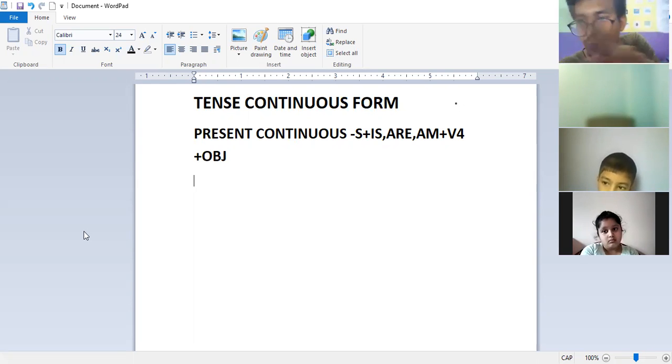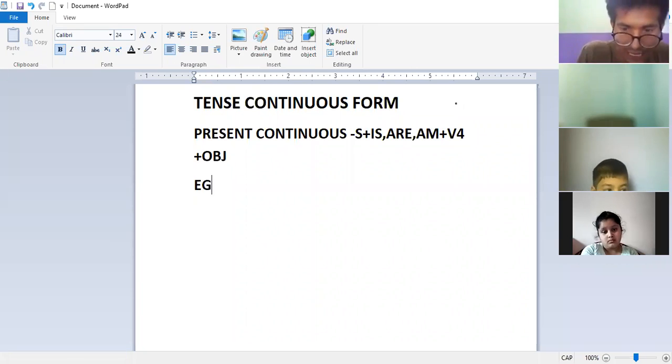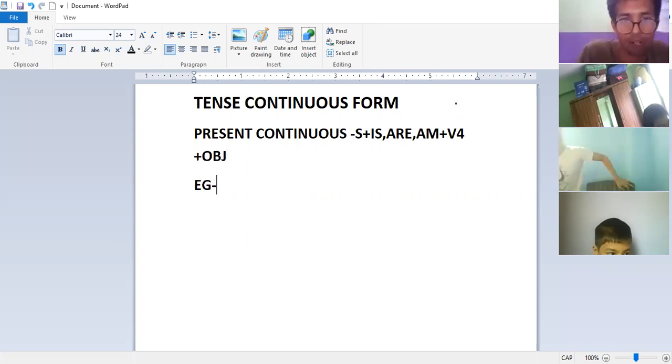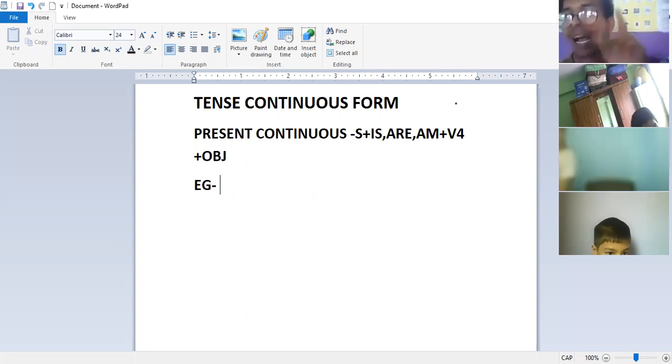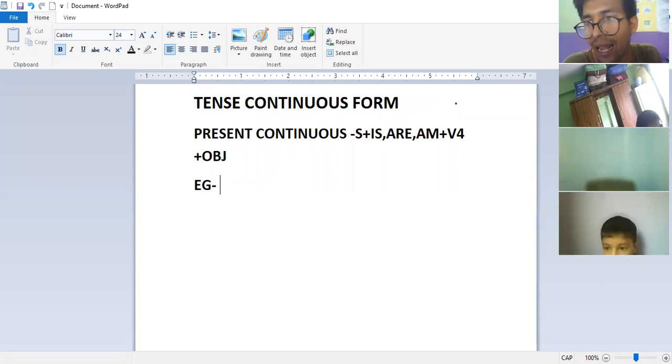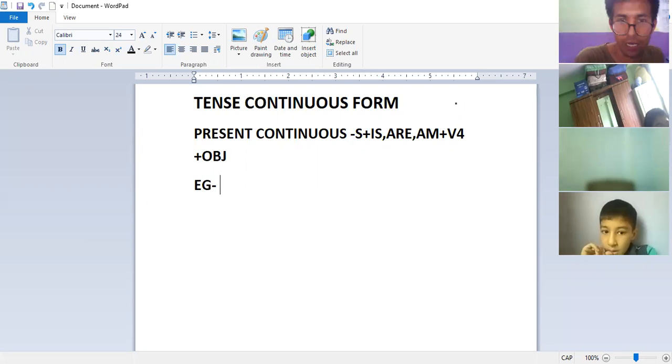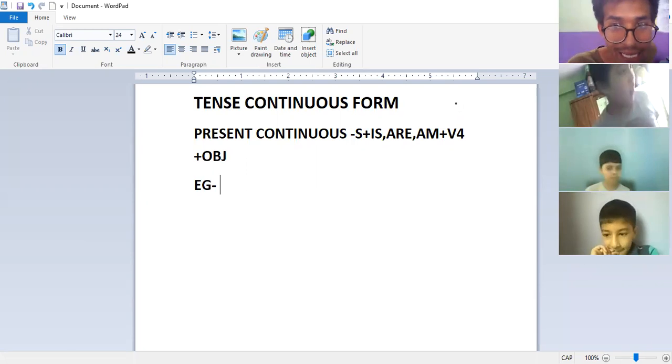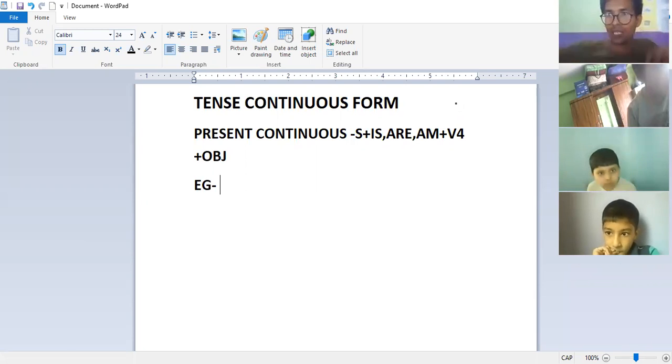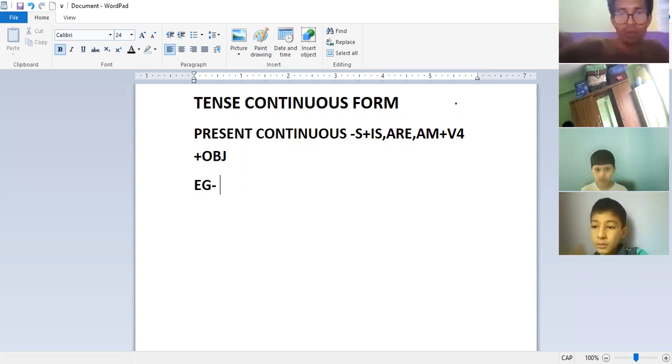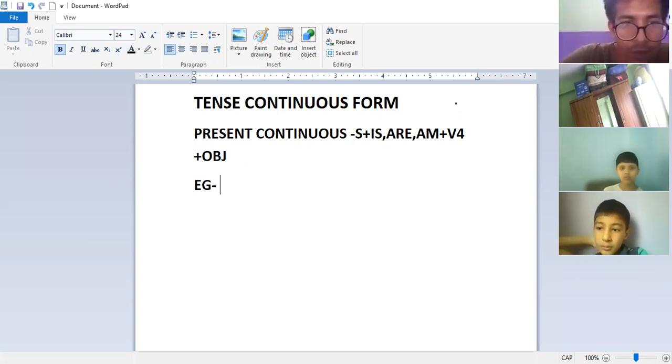Okay, now look here. According to this formula I'm going to write different sentences. You see here, EG. EG means what everybody? Examples. At first I will use is, and then I will use are, and then I will use am. So according to the formula, let me create some sentences.